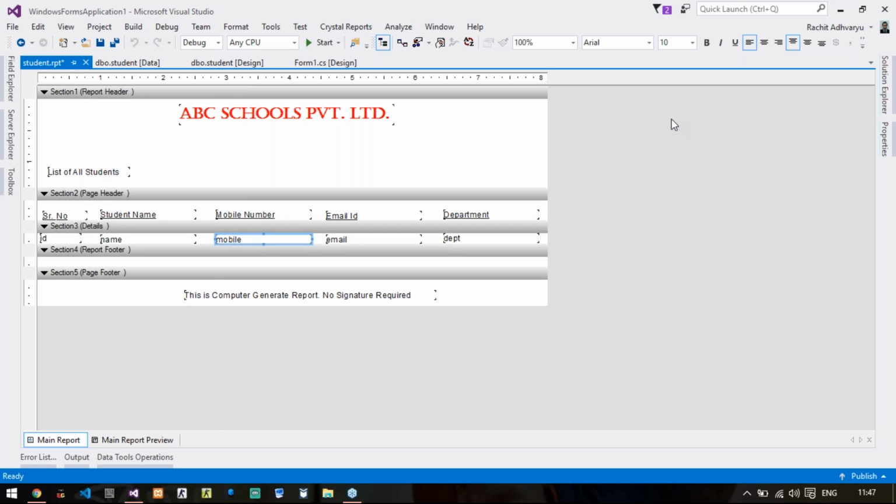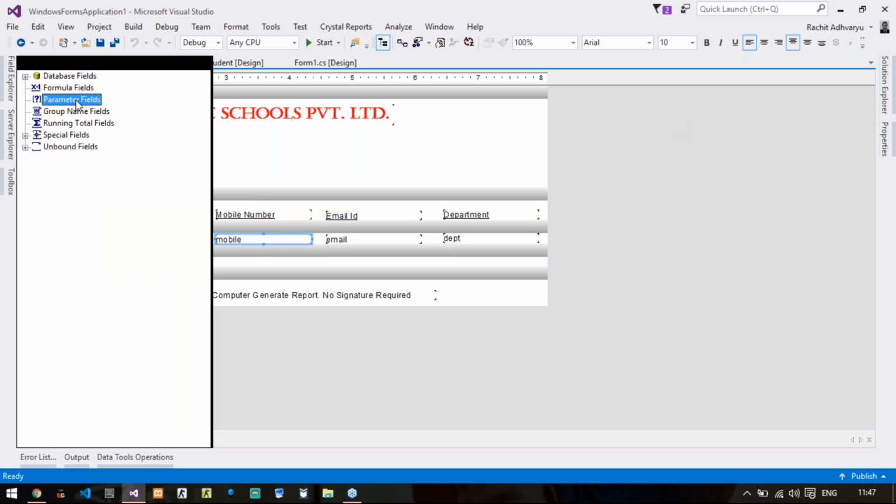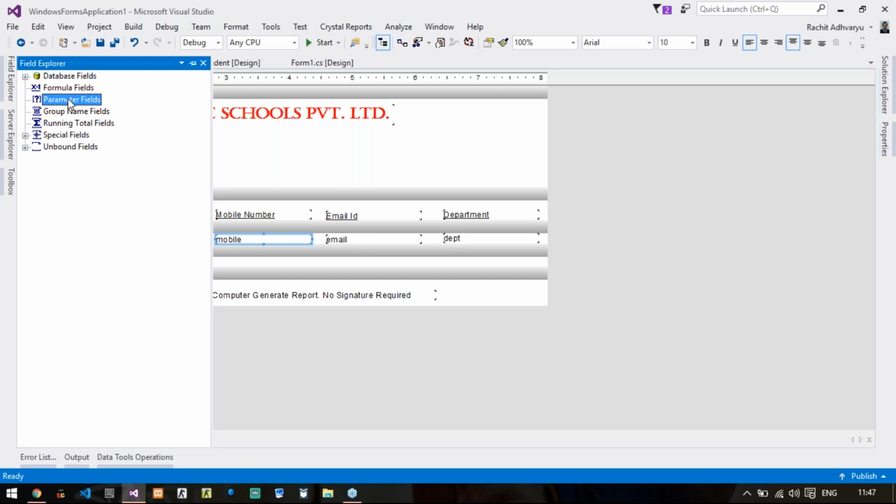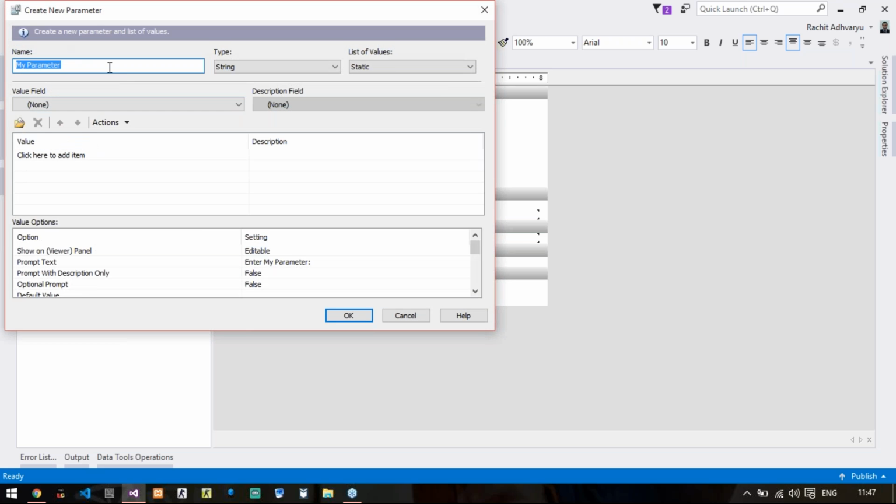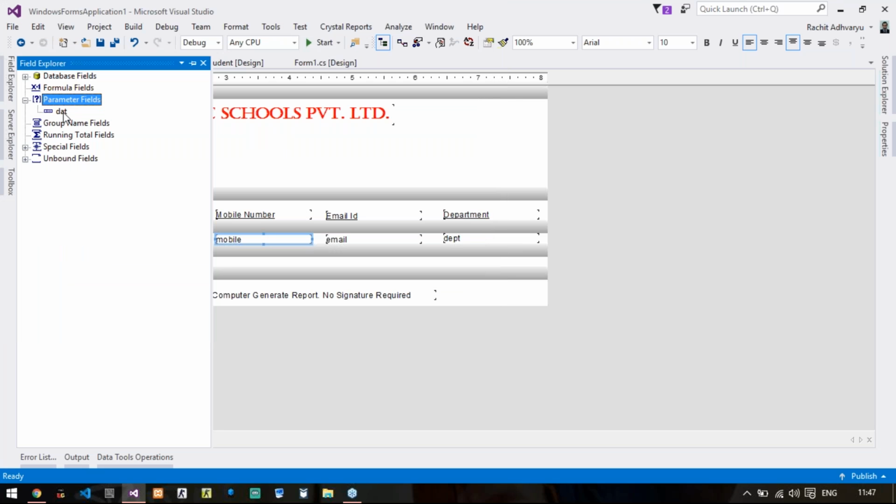Right. So from the Field Explorer, if I want to add something to my report at runtime by code, then you have to add some parameter fields. To add it, we will right click on this, click on new, and give whatever name you want. So let us say date, type will be date. You don't need to change anything, just give the name and its type, click on OK. So you will be seeing that particular variable here.